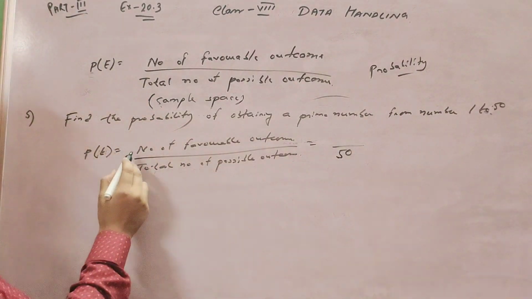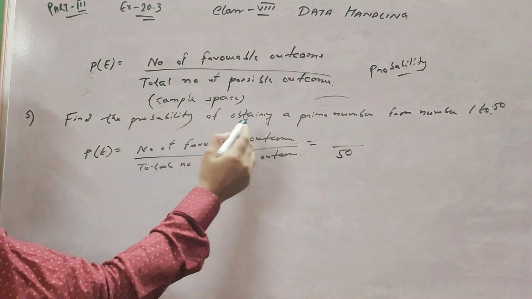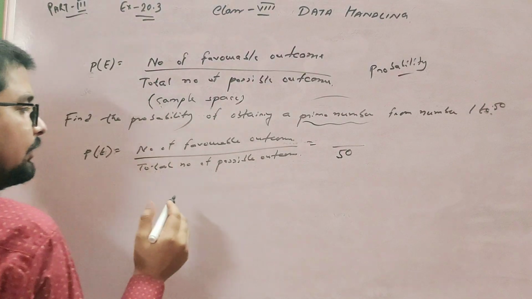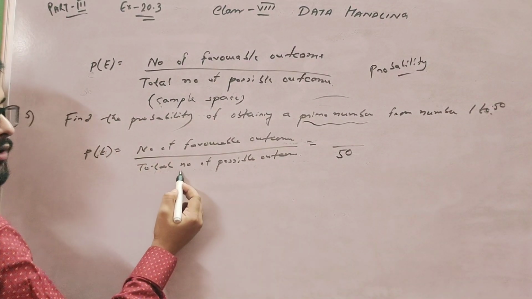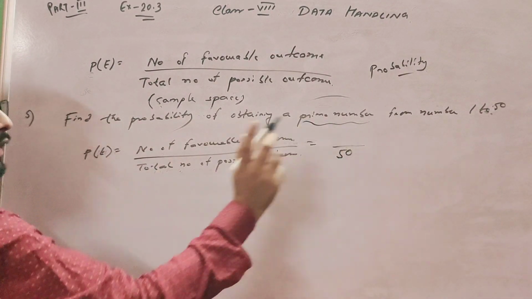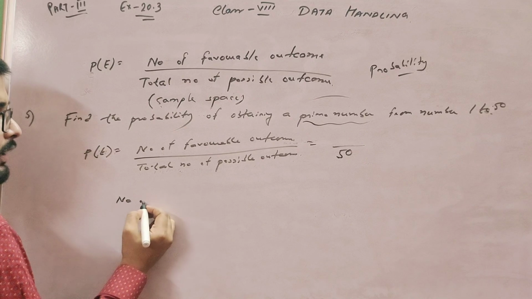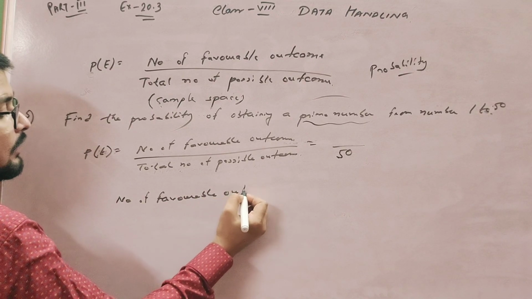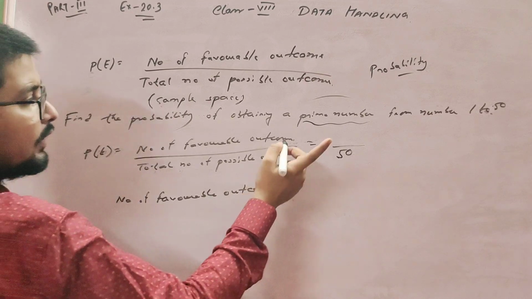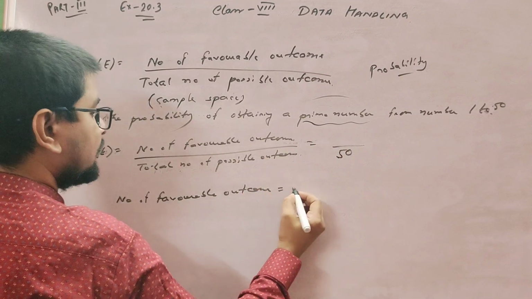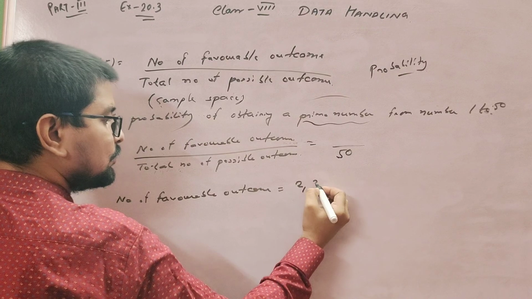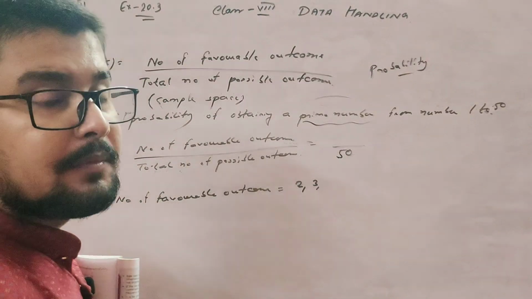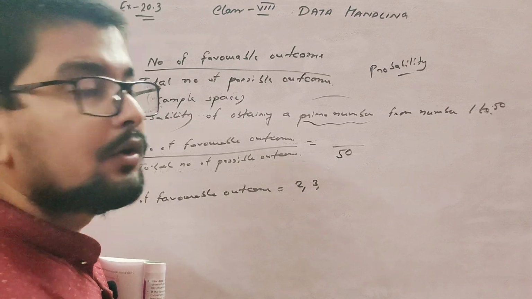The number of favorable outcomes is the count of prime numbers from 1 to 50. The total number of possible outcomes means the sample space, which is 50. So first, calculate how many prime numbers there are from 1 to 50. We know a prime number is a number divisible only by itself and 1.